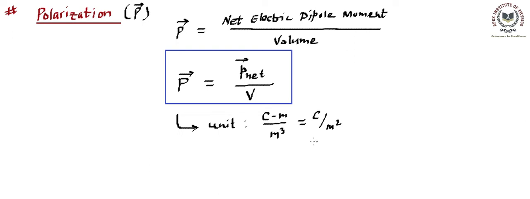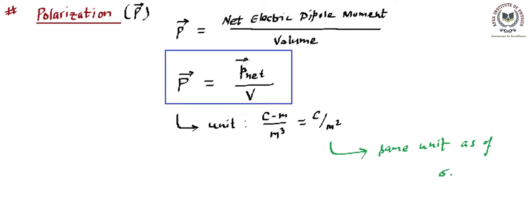Sometimes a very simple question is asked in the examinations. They ask what is the unit of polarization, or the unit of polarization is similar to which physical quantity. Then we can say it's coulomb per meter square, which is also the unit of what? Which is also the unit of surface charge density. So this has the same unit as surface charge density, the same unit as sigma. Sigma is the surface charge density. So polarization has the same unit as that of surface charge density, which is coulomb per meter square, and it is defined as the net electric dipole moment per unit volume.